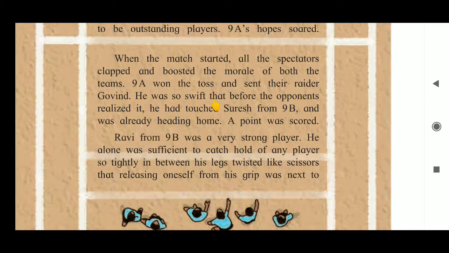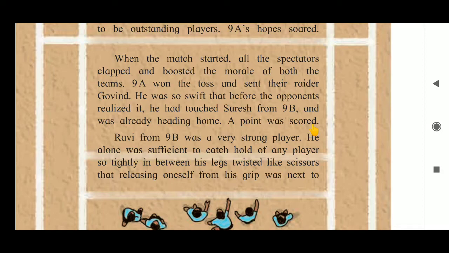He was so swift that before the opponents realized it, he had touched Suresh from 9B and was already heading home. Swift means fast. He was so fast that before any opponents realized it, he had touched Suresh from the opposite team, 9B, and came back to his home. In this way he touched one player, so a point was scored. He got 1 point.